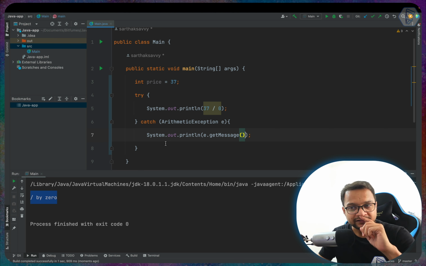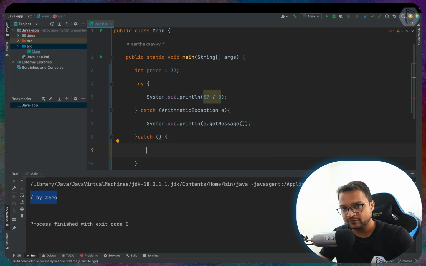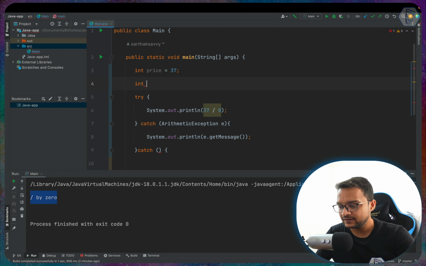Now one thing also you can do, instead of having only one catch, you can also have catch for multiple kinds of exception, because in programming you never know what kind of error can arise here. So what we can do here, I'm going to create an array of nums, that means numbers, and assign numbers like 2, 3, 4 and 5, nothing else.